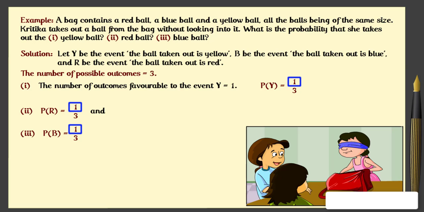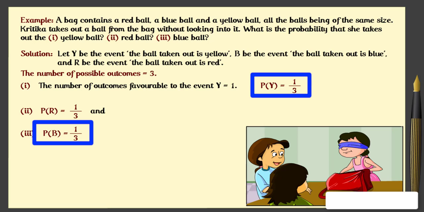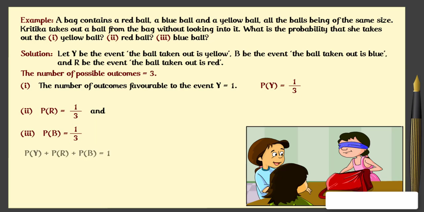An event having only one outcome of the experiment is called an elementary event. In this example, all the three events Y, B, and R are elementary events. Note that P(Y) plus P(R) plus P(B) is equal to 1. This implies that the sum of the probabilities of all the elementary events of an experiment is 1. This is true in general also.